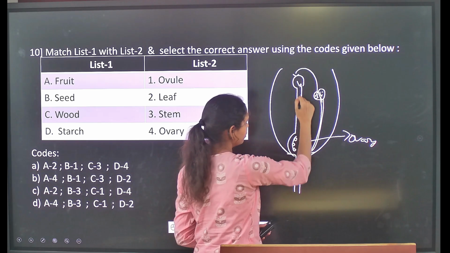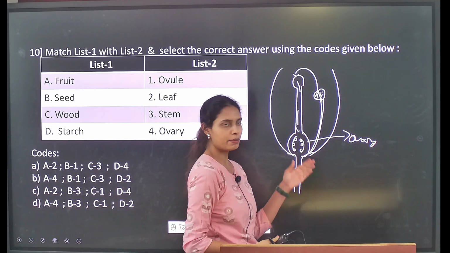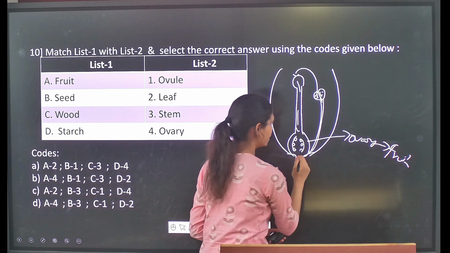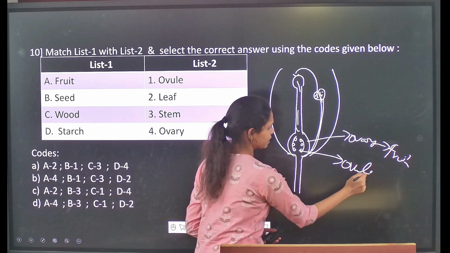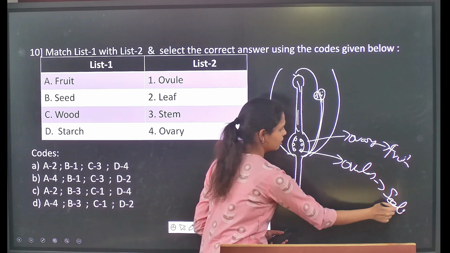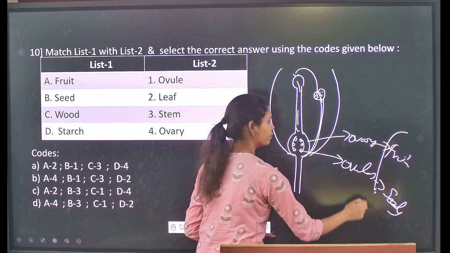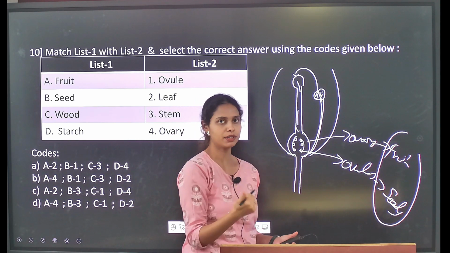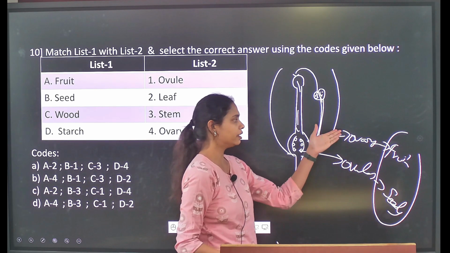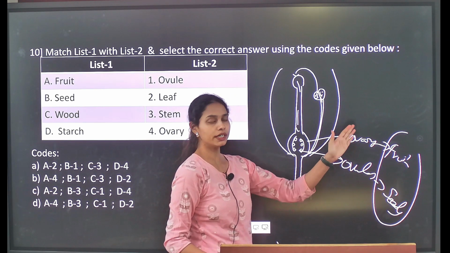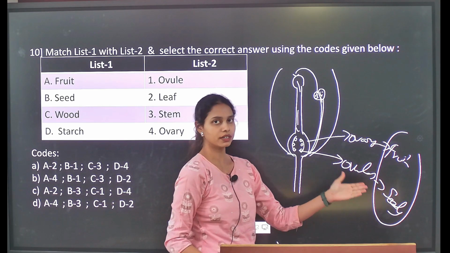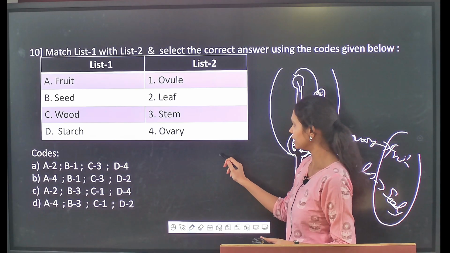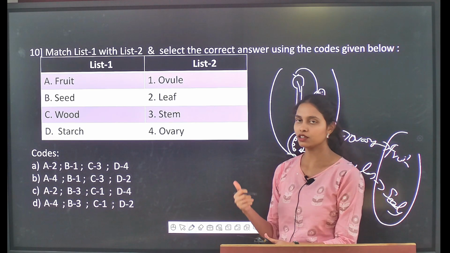As soon as fertilization takes place within a flower, the ovary turns into a fruit, whereas the fertilized ovules turn into the seeds. During the production of the fruit with these seeds, the other parts, the petals and the sepals, will wither off. So after the fertilization, the ovary turns into fruits, whereas the ovules turn into seeds.